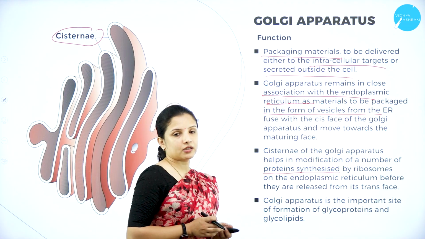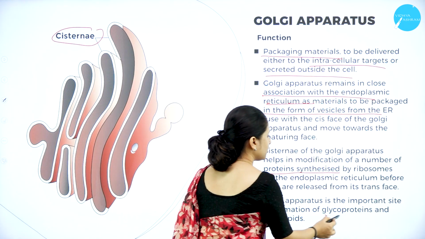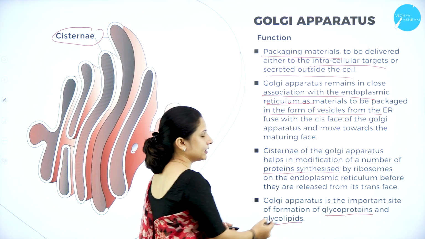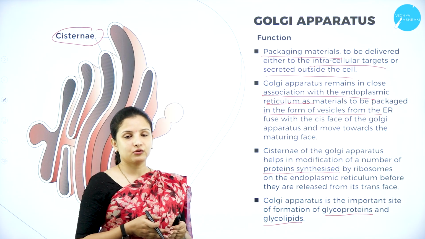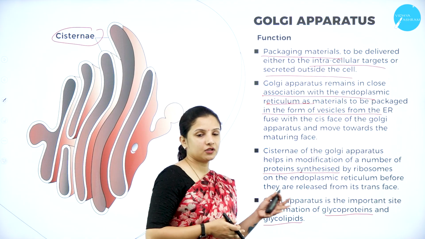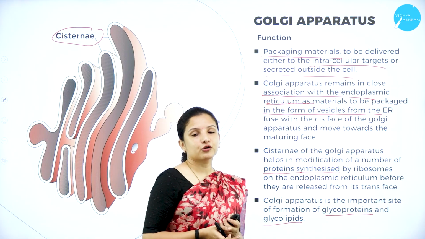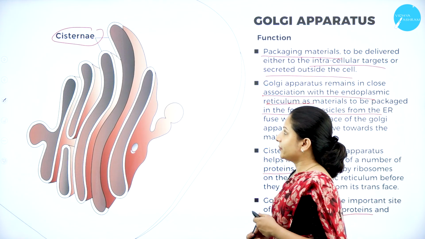And the Golgi apparatus is one of the important sites for the formation of glycoproteins and glycolipids. It will receive the proteins and the lipids and convert them to glycoproteins and glycolipids. So this is the function of the Golgi apparatus.